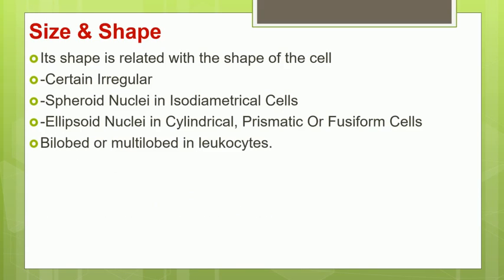Further, the nucleus may be bilobed or it may be multilobed. Say for example WBCs, which are also called leukocytes. In this type of cell, you will have a nucleus which may have two lobes, that means bilobed, or you may have multiple lobes, which is called a multilobed nucleus.